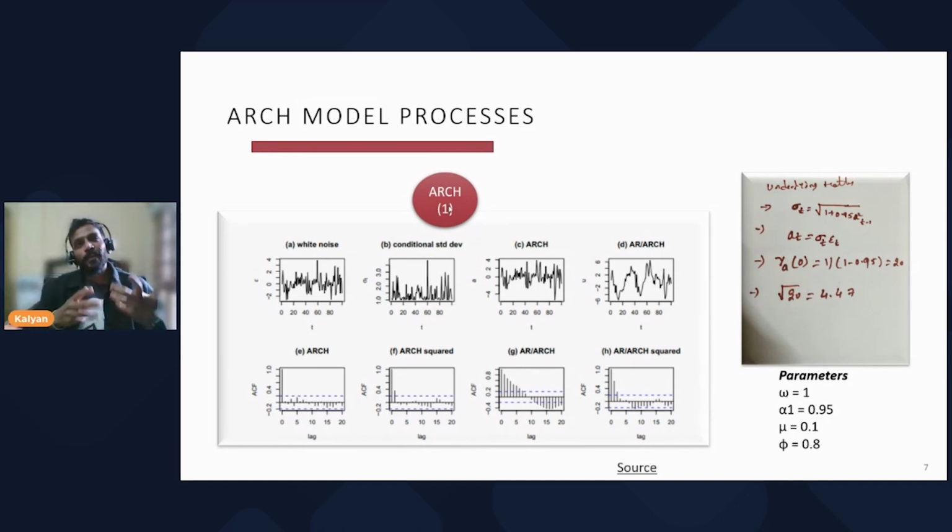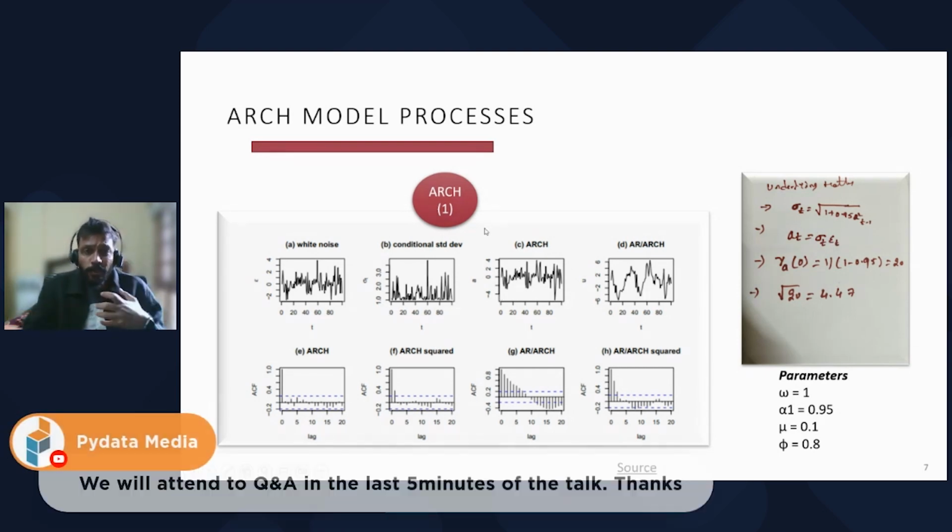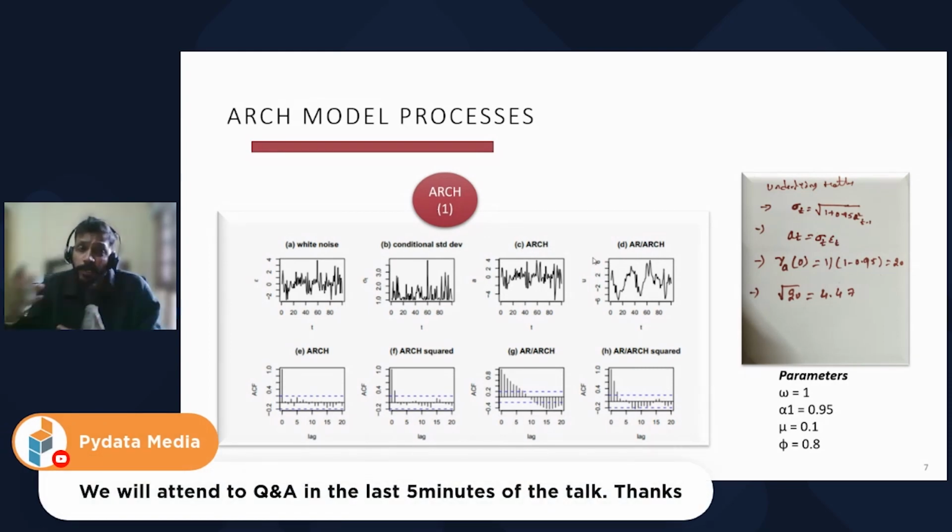So instead, I picked an example to walk you through the process and the underlying math behind each step, so that you can grasp the context easily. That was my motive behind putting this example here. Okay, so this is an example of a simulation of 100 observations of an ARCH(1) process and an AR(1) process with ARCH(1) errors.